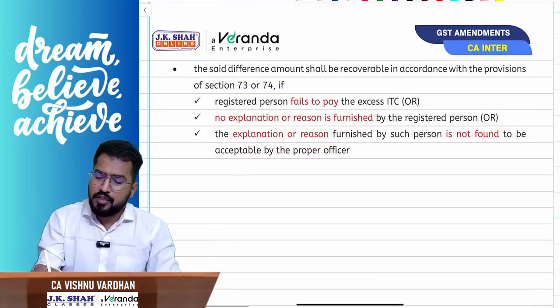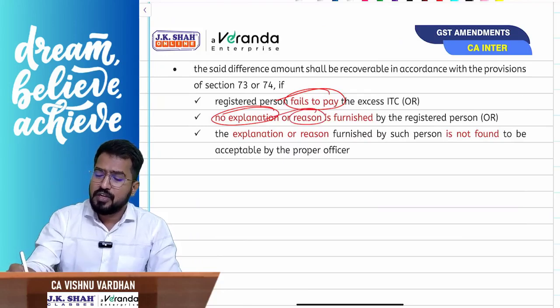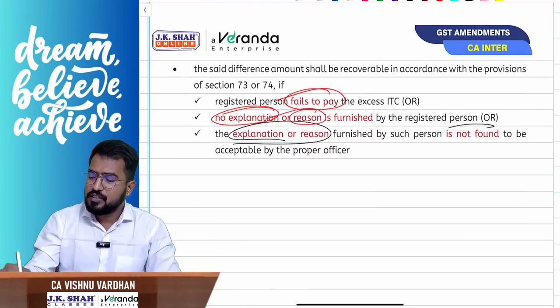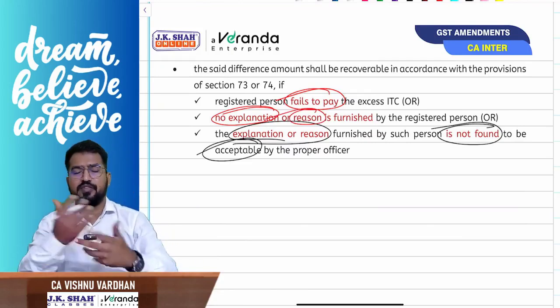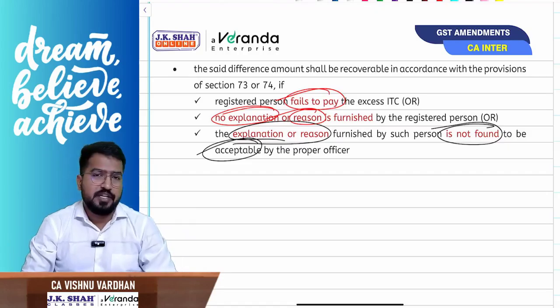As I told, if you fail to pay, or no explanation or reason is furnished, or whatever explanation or reason is furnished is not found to be acceptable by the proper officer, then also your GSTR 1 or IFF generation shall be blocked. Hope it is clear for you.